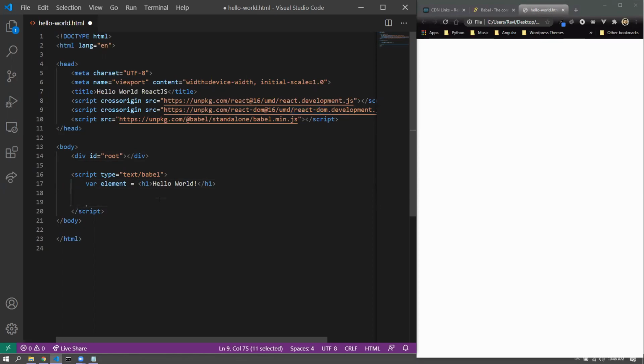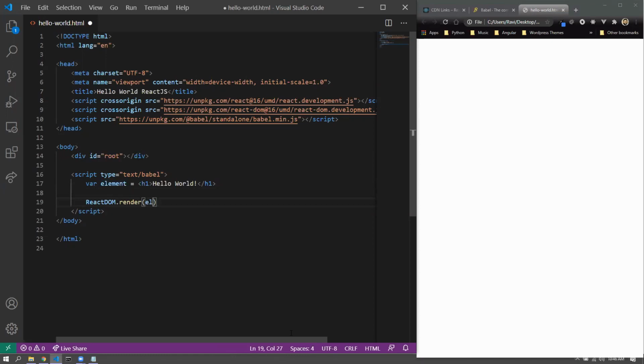So we would have a variable called ReactDOM, and it has a render method, and the render method has two arguments. One is what do you want to render, and the other is where do you want to render it. So what we want to render is the element, all right, and where we want to render is the div which has the ID root.